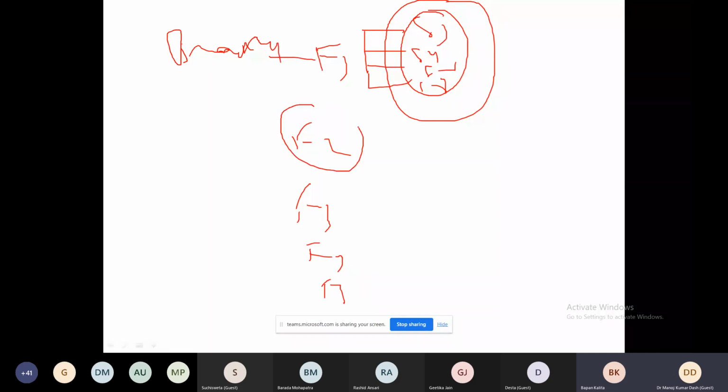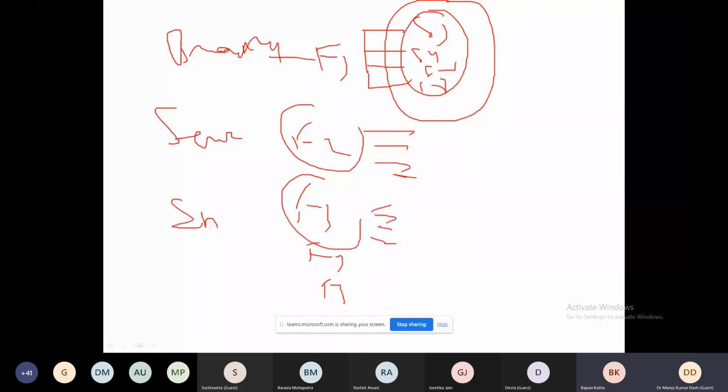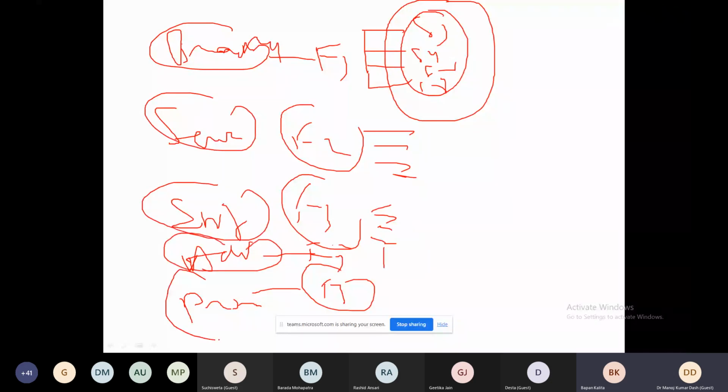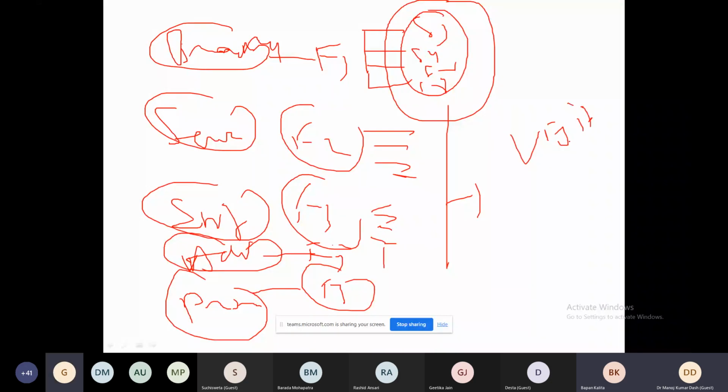While going by this one, it is called service. While going by this one, it is called enjoyment, or entertainment. And while analyzing this 4, this is called value added, that is called advertisement. And while going through this one, this is called promotion. So we conclude that brand, service, entertainment, advertisement, and promotion play a very important role for customers to visit the mall. Is it clear? Yes, sir. Is it clear?